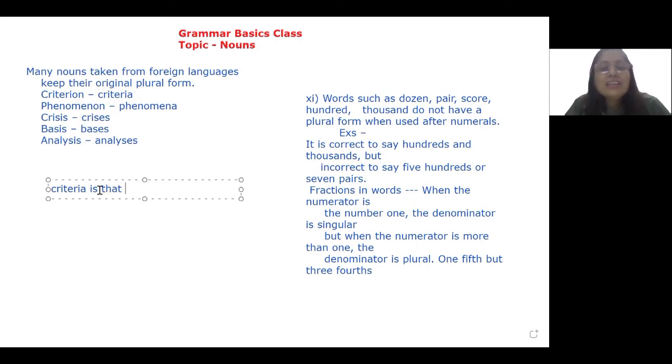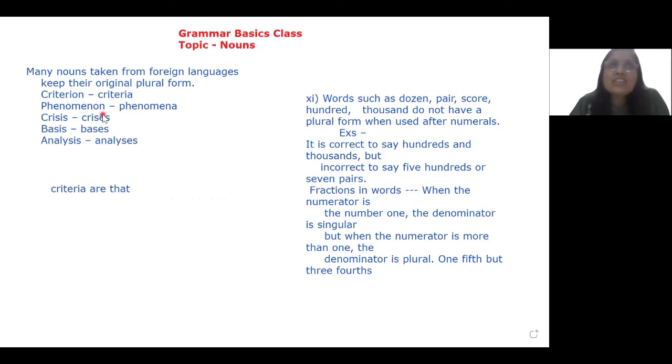This is an incorrect usage because the word criteria is a plural, right? So this is a less used word because mostly there are a number of criteria that are used in a certain thing, right?